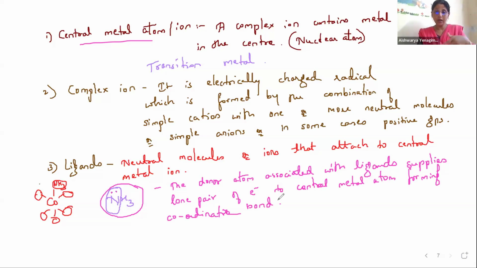Understanding? So if only one lone pair is donated, one coordinate bond forms. If two lone pairs are donated, two coordinate bonds form. If three lone pairs are donated, three coordinate bonds form. Depending on that, you have three types of ligands. Yes. So here we have types. The first one is monodentate ligands.